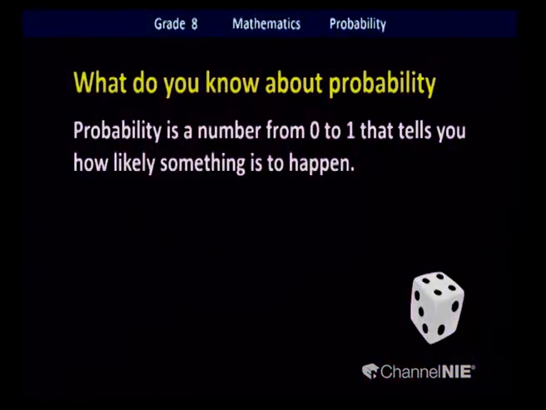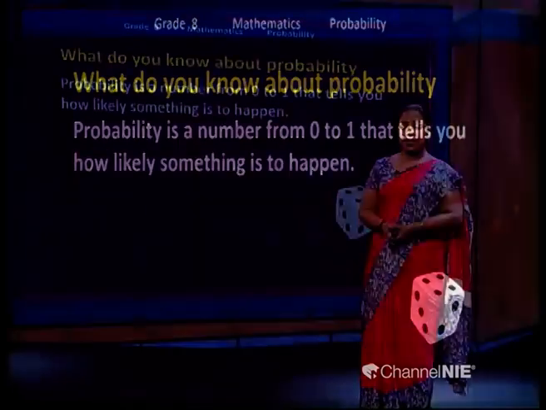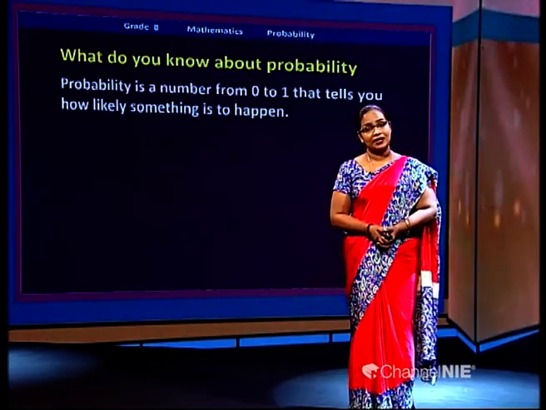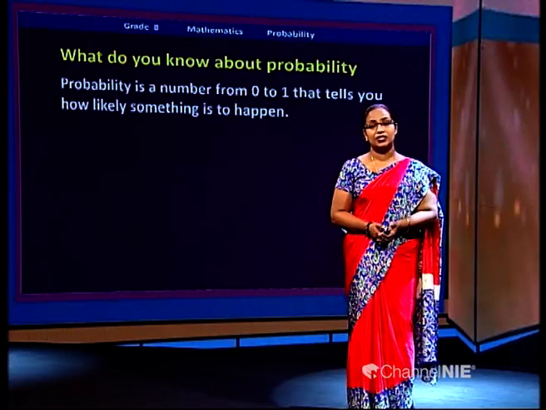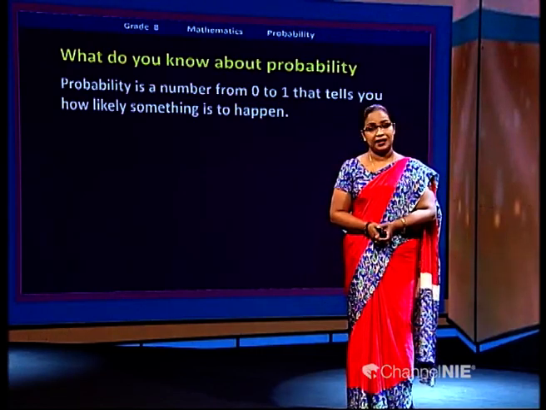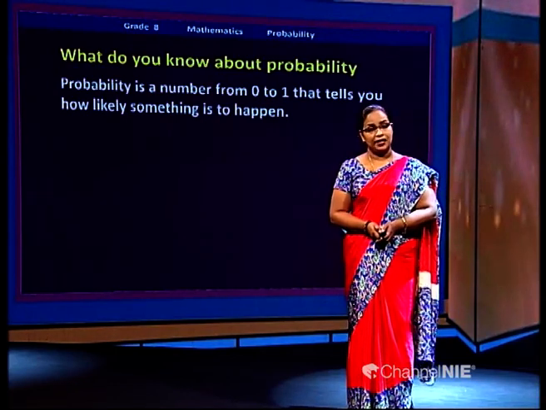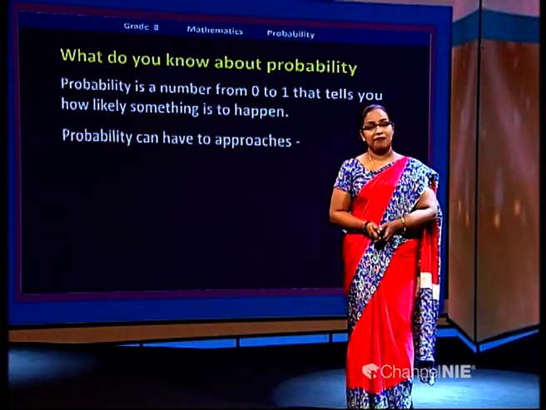Probability is a number from 0 to 1 that tells you how likely something is to happen. That's what we already did. We checked some events and rated them from 0 to 1. The likelihood of a certain thing happening is considered the probability. Simply we can say it that way.